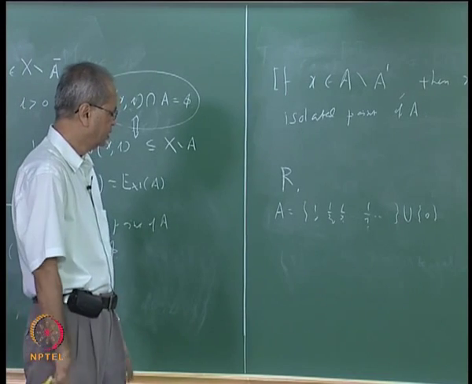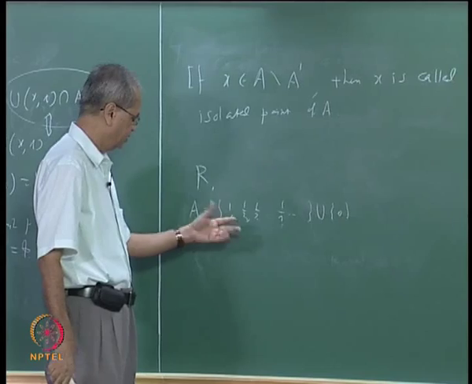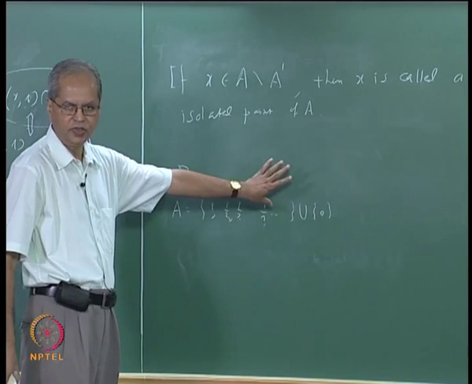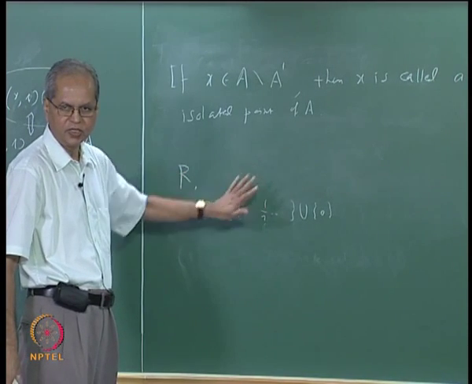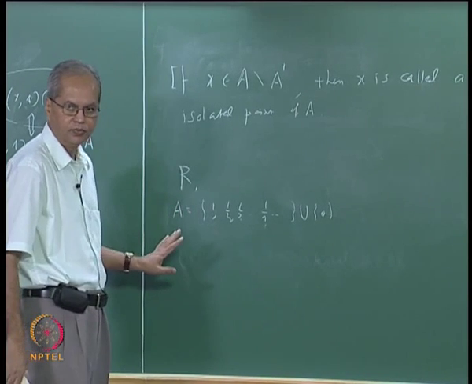Now each of these points is obviously in the closure. Is there any other point outside this which is in the closure?